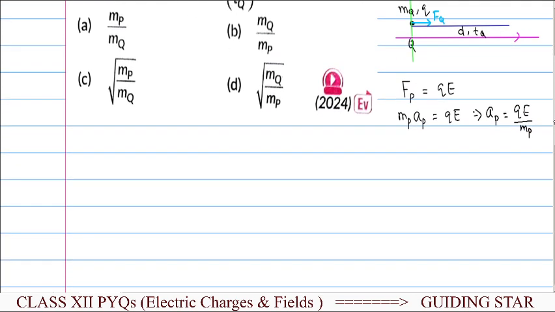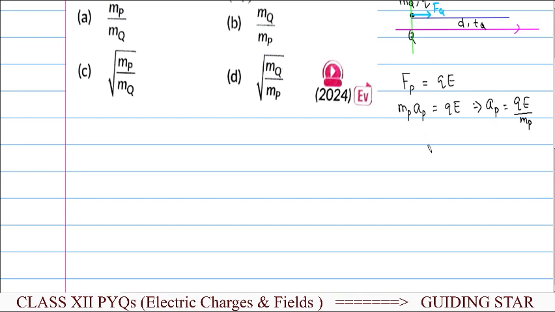Similarly, the force acting on charged particle Q can be written as QE, because the charges are the same and the electric field is also the same, uniform electric field. But this FQ can be written as MQ into AQ, which will be equal to Q into E. So AQ will be equal to QE upon MQ.